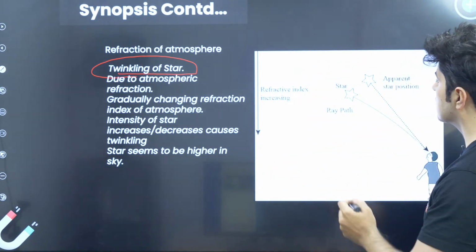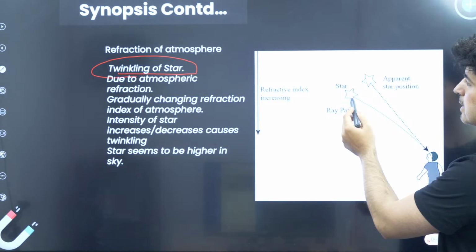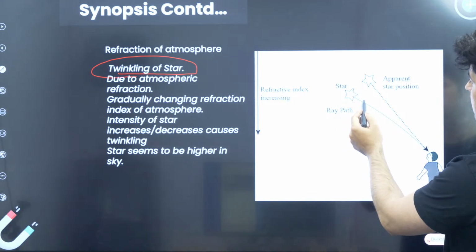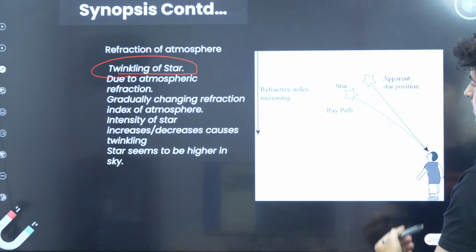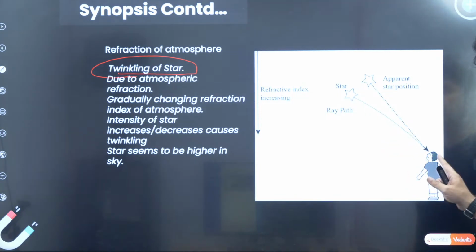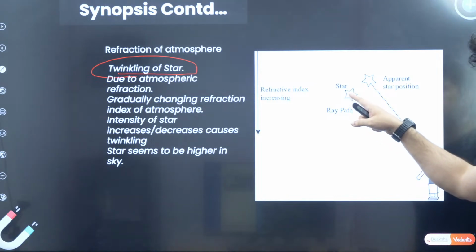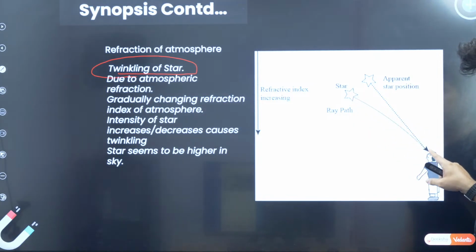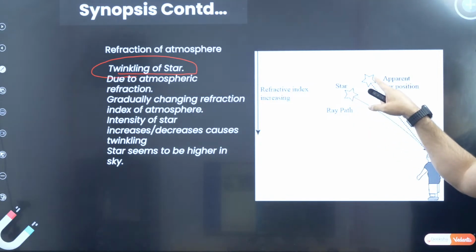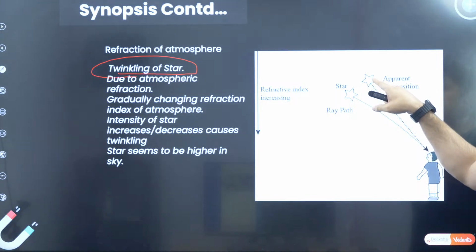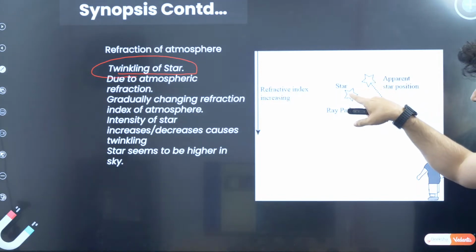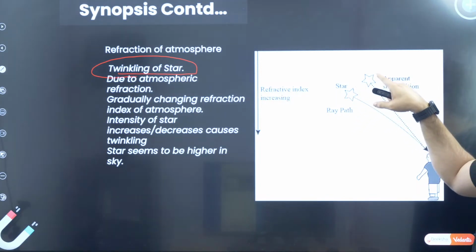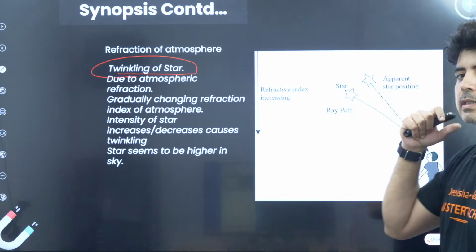So this is how it looks. Let's say this is a star. The light comes to our eye, keeps on refracting, and reaches our eye, as you can see over here. This is the actual path, but this is where the star appears to be. This is called the apparent position of the star. It means the star is actually there, but because of refraction, it is visible at this point.